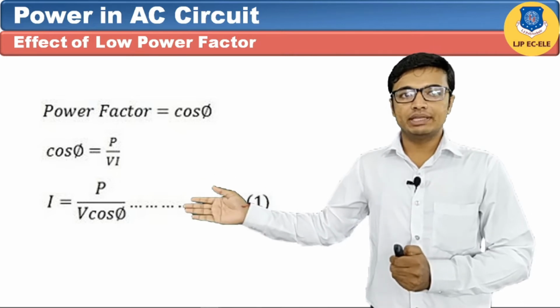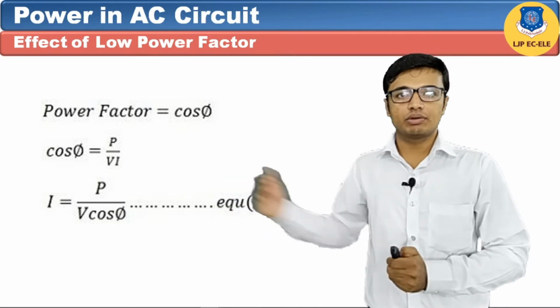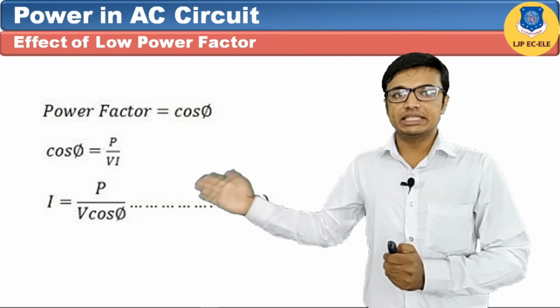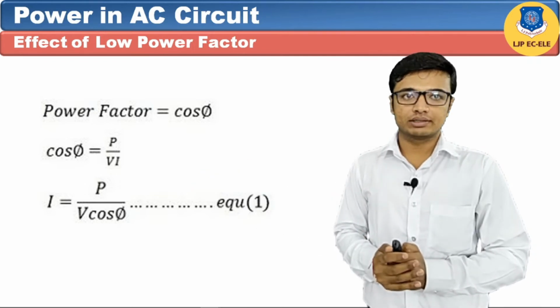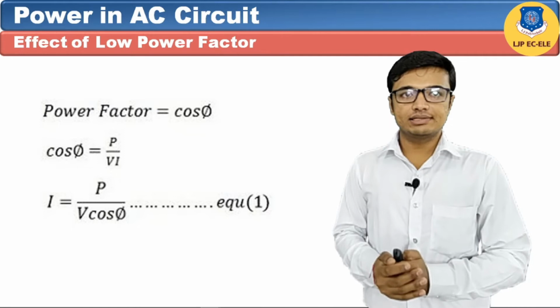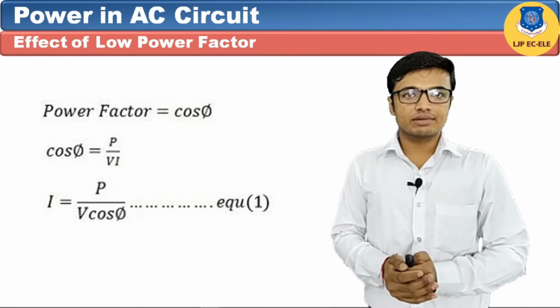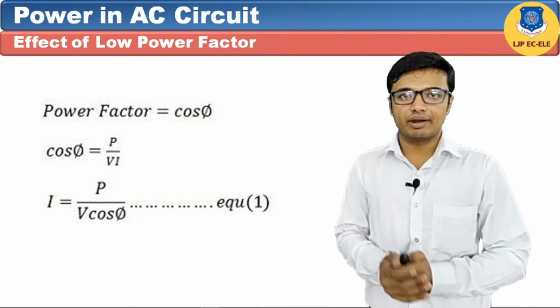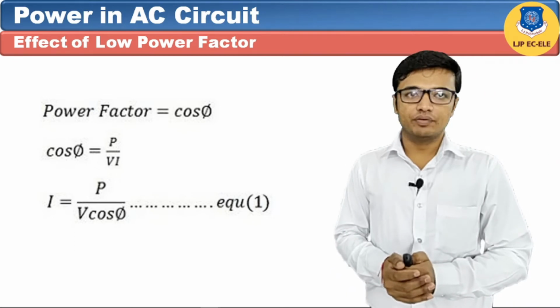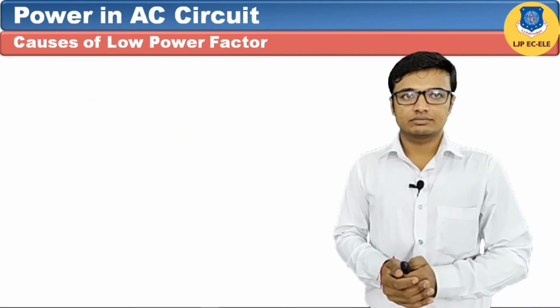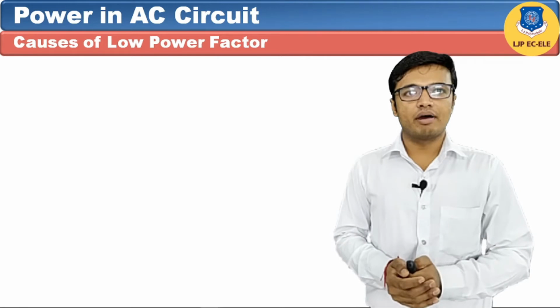If we put 0 in this equation, we will get a very large current. If we put 1 in this equation, we will get a very low current. So we can say that in the system, if the power factor reduces, then the load will take a very high amount of current and it will be very harmful. That we will see later on. Let's see what are the causes of low power factor.